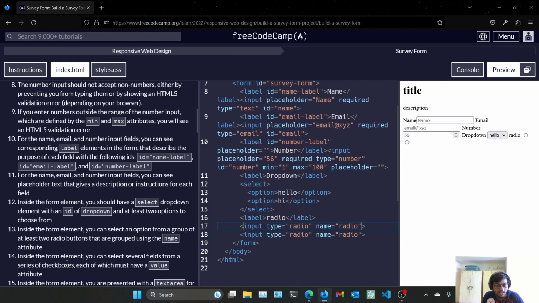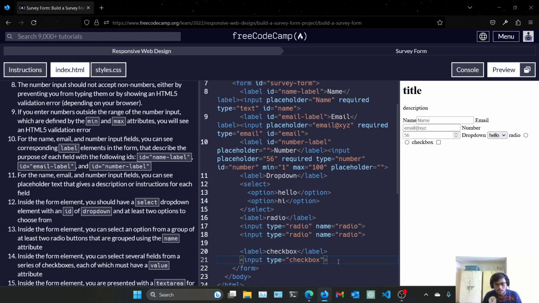Inside form element, you can select several fields through a series of checkboxes, which must have a value attribute. Let's put now the checkboxes. Wait, checkbox. Input type equals to checkbox.